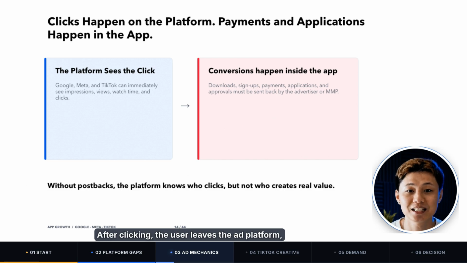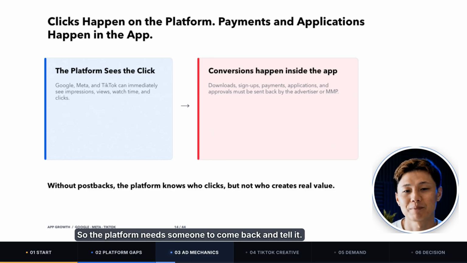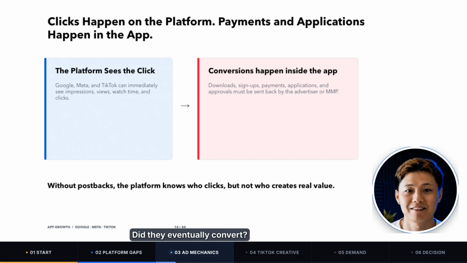After clicking, the user leaves the ad platform, goes to the App Store, downloads the app, and may then register, pay, or submit a credit card application. Those actions happen inside the app, where the ad platform cannot see them directly. So the platform needs someone to come back and tell it, you showed an ad to this person. Did they eventually convert? That is where an attribution platform comes in.